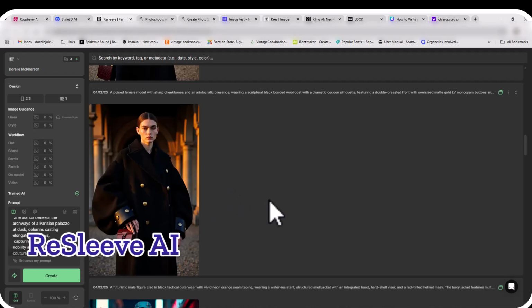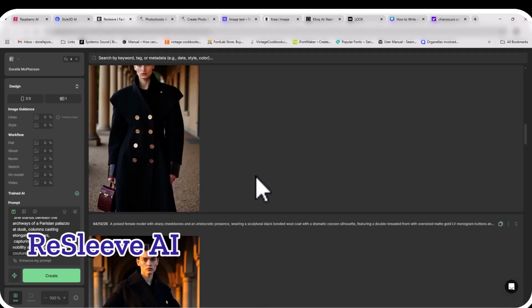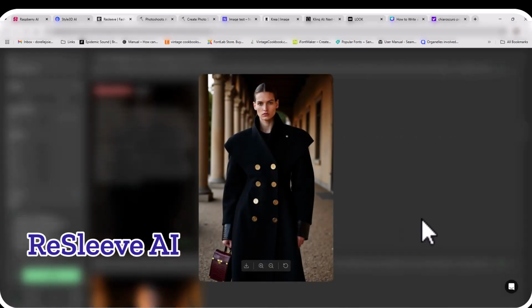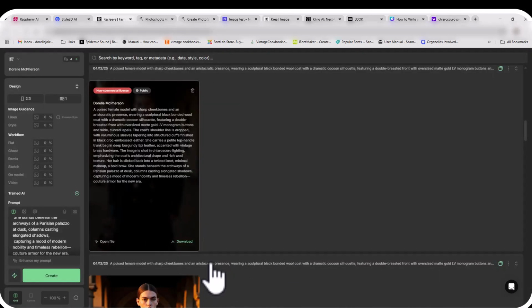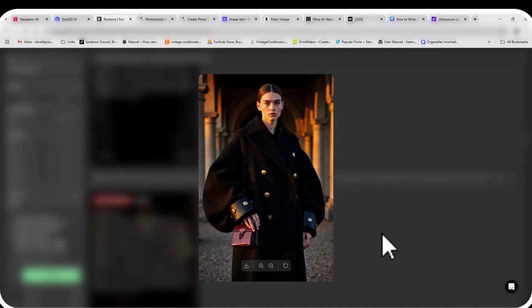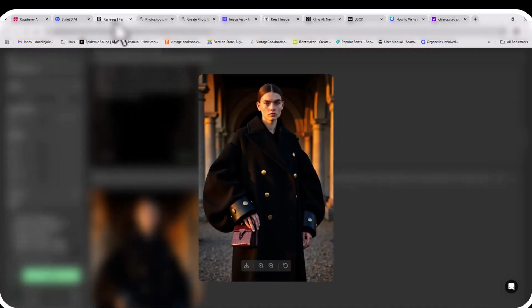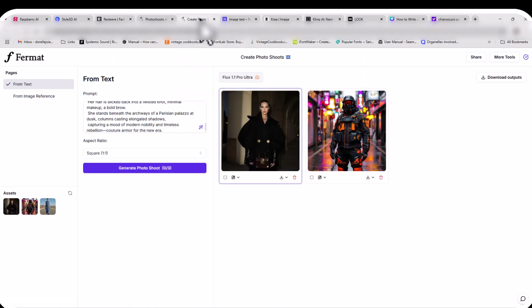Resleeve actually made sure that the cuffs had the leather on them, the drop shoulders quite nice, and also the lapel collar and the translation of the wool fabric came through on this prompt as well as this prompt. And then you've got the leather and the matching trunk bag, vintage look. So it's very, very detailed and very, very explicit to what the prompt is calling for. And that's Resleeve.